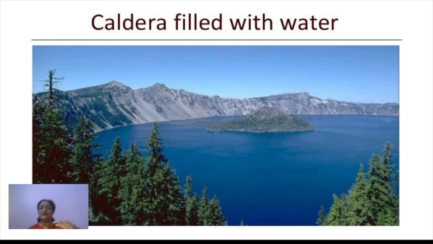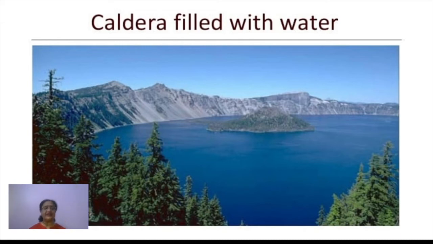It blasts away the upper part of the cone, and that creates a depression in the upper part of the volcanic cone, and that results into the formation of a crater, the Caldera Lake. When rainfall has occurred and water is there, water remains in that depression. So as the water accumulates in that, it results into the formation of a lake, and this lake only is called by the name Caldera Lake, or many times it is also called Crater Lake. Okay, so this is how it is formed. So it is the result of volcanic activity.